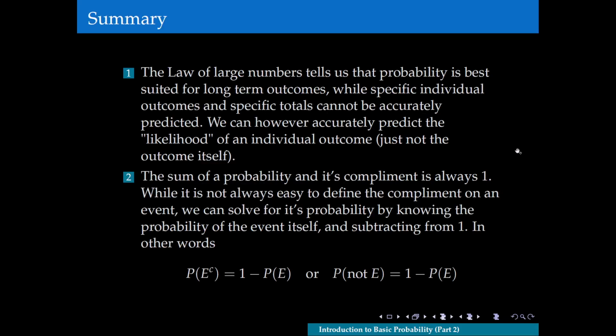So to summarize what we've done in this video. We discussed the law of large numbers, and it tells us that probability is best suited for determining long-term outcomes, right? So we can accurately predict long-term outcomes using probability, and this is because of the law of large numbers. However, specific individual outcomes and specific totals cannot be accurately predicted.